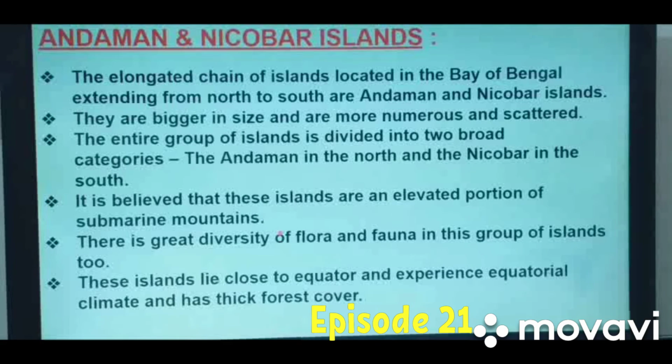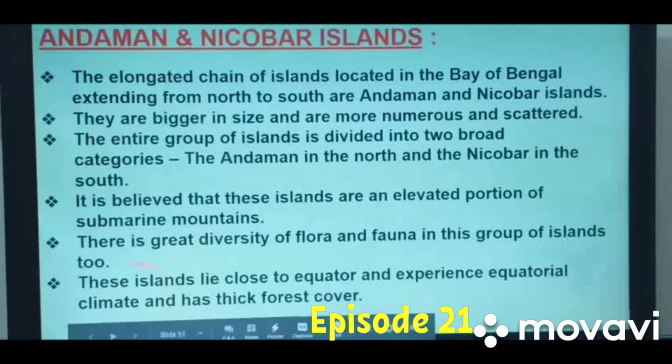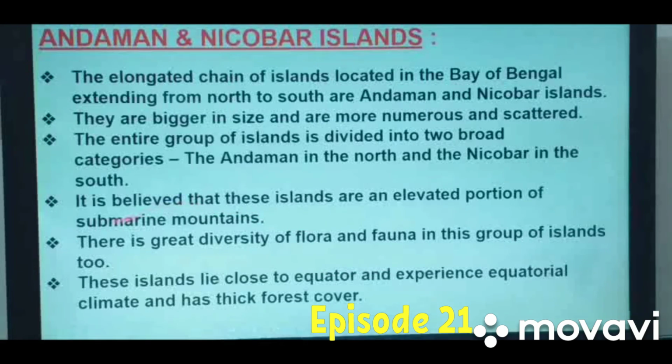Beta, as maybe you have read, in the oceanic bed also we find different types of landforms. So it is the belief that these are an elevated portion of submarine mountains. The landforms found at the bottom of the sea are believed to be the elevated portion of those undersea mountains. Okay, in this way, this is the origin of this.